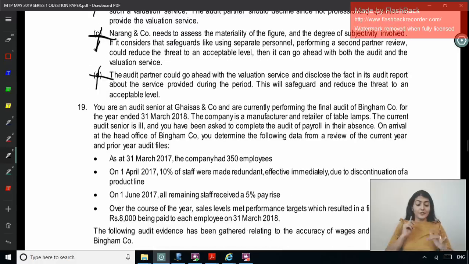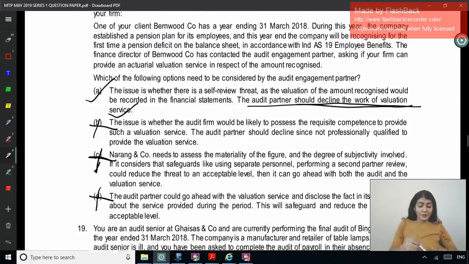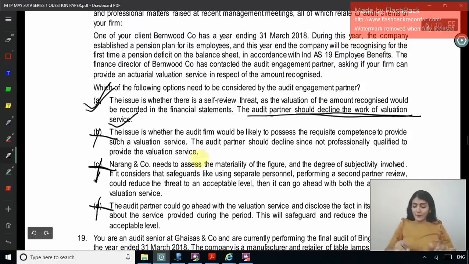Yes. Coming to question number 19. Right. So which is the correct option over here? A. Right. The audit partner would decline the work of the valuation service.